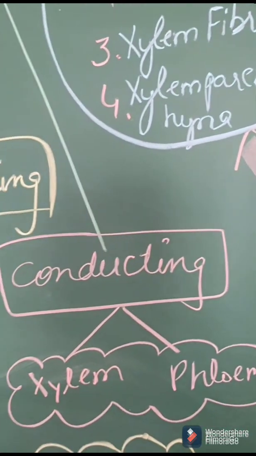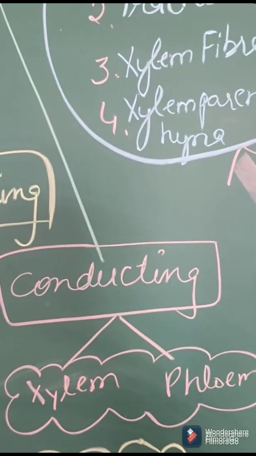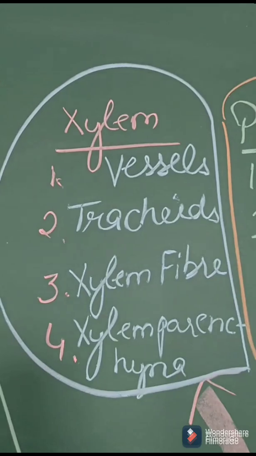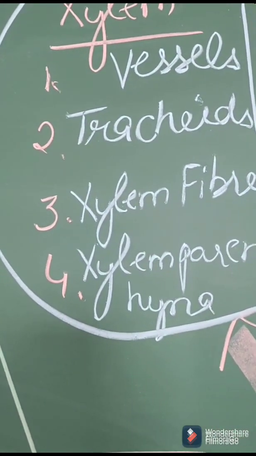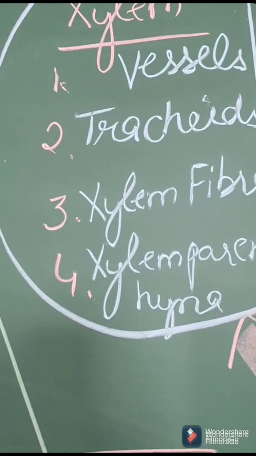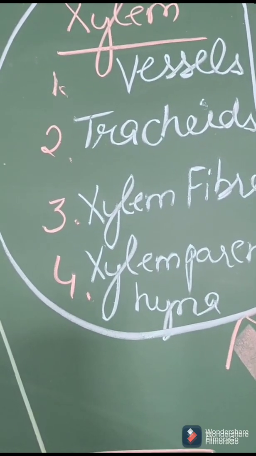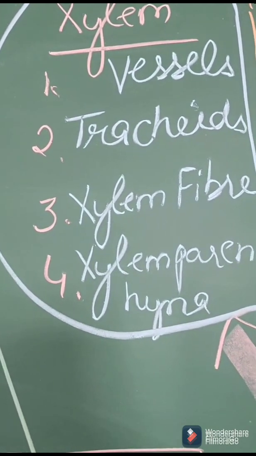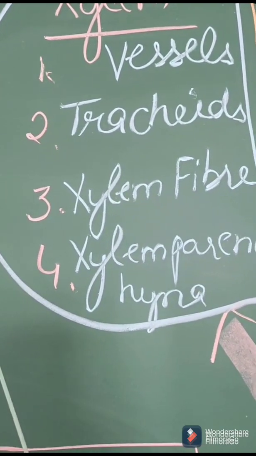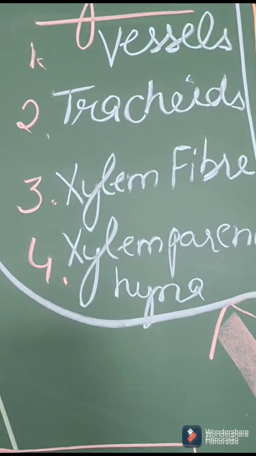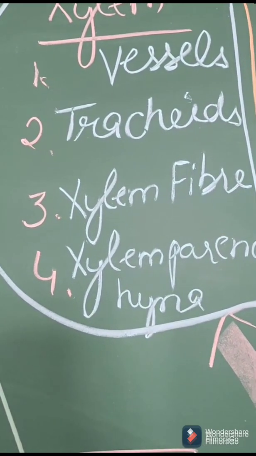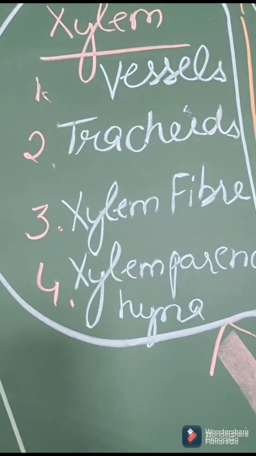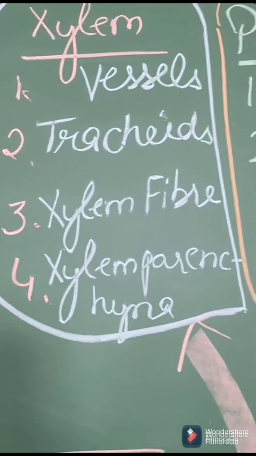Let's see the further types of cells which are present in xylem and phloem. Look here, xylem consists of 4 types of cells. First is vessel, then tracheid, then xylem fiber, and then xylem parenchyma. These 4 types of cells work together, and they form xylem tissue.